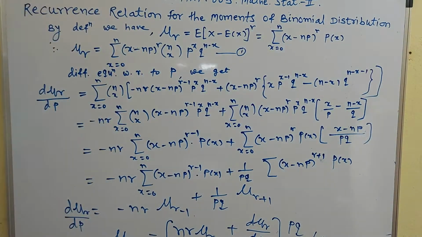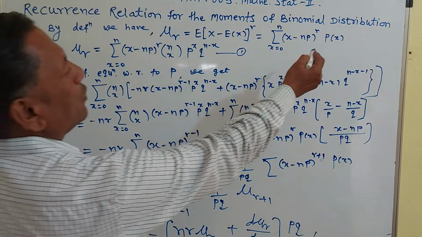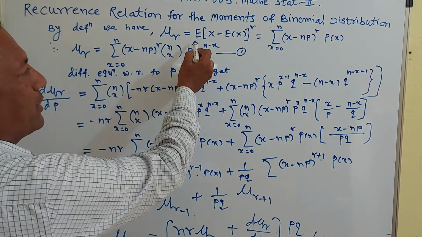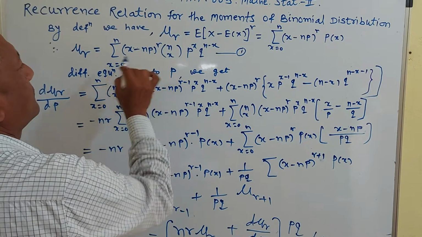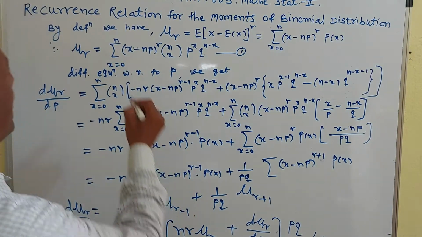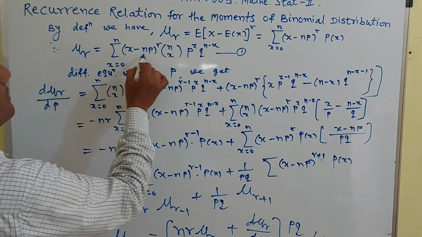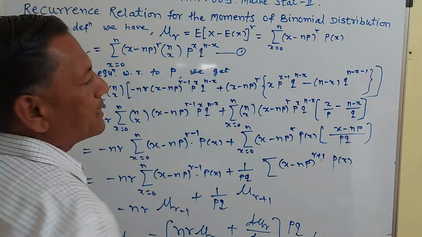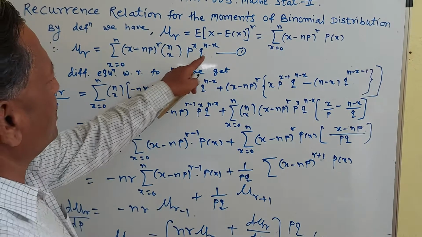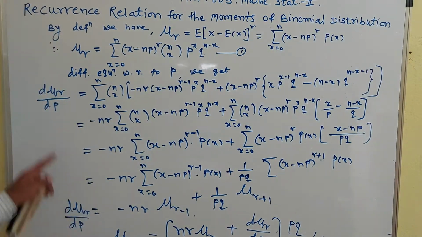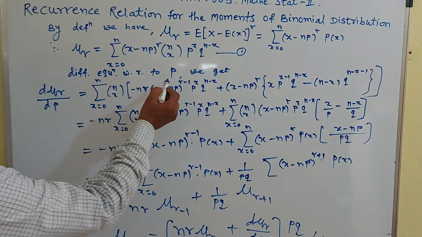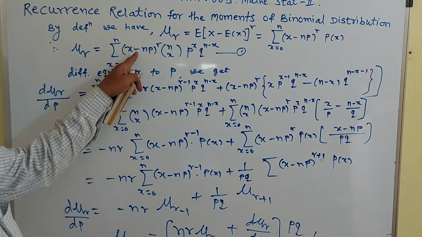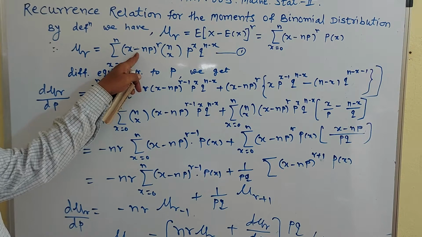But in the case of the binomial distribution, what is p of x? P of x is nCx p raised to x q raised to n minus x. So you have mu r is equal to the summation of (x minus np) raised to r nCx p raised to x q raised to n minus x. Suppose this is equation 1. Then you differentiate equation 1 with respect to the parameter p. So here you are going to differentiate with respect to p.